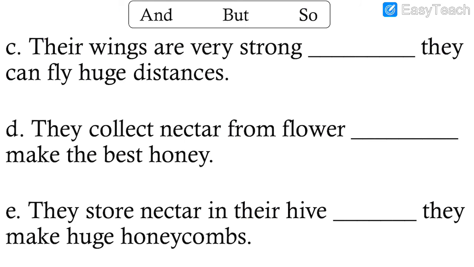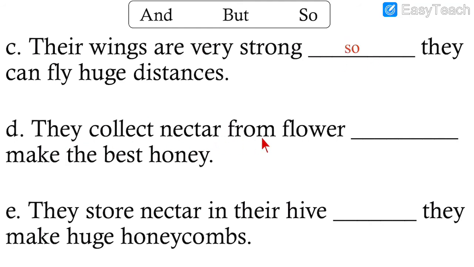Dash, they can fly huge distances. So and but, which one is correct? Their wings are very strong. So they can fly huge distances. What do we write over here? So. So they can fly huge distances. Reason is given because see the strong, that's why they can fly.